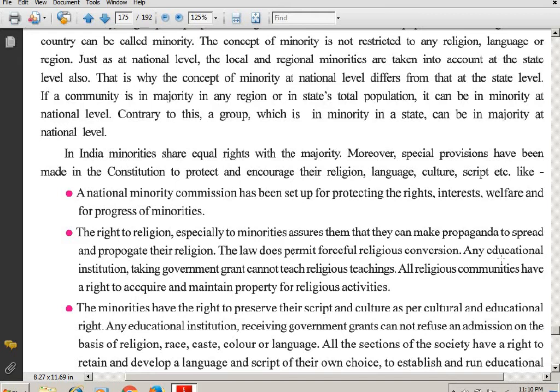This is the first point. A national minority commission has been set up, and they are supposed to be seeing what, students? They are supposed to be seeing that the minorities' interest, welfare, and progress have been protected.